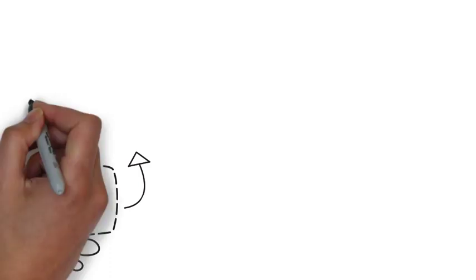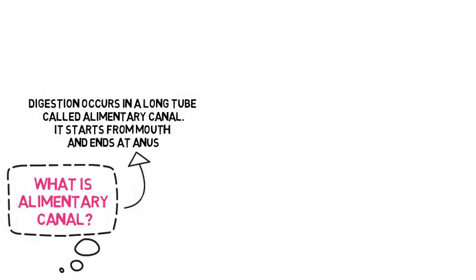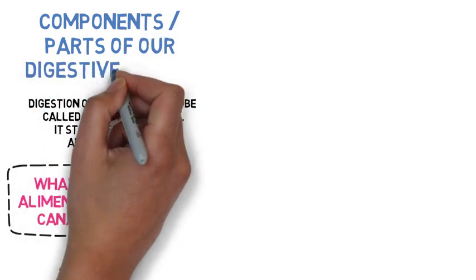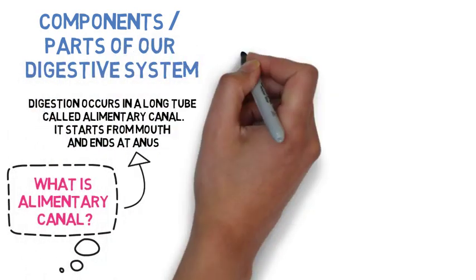Now we have to study the digestive system. Alimentary canal. The process of digestion occurs in a long tube called the alimentary canal. It starts from the mouth and ends at the anus. Let's start to study the components or parts of the digestive system.